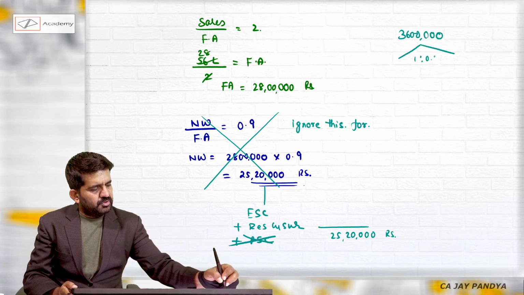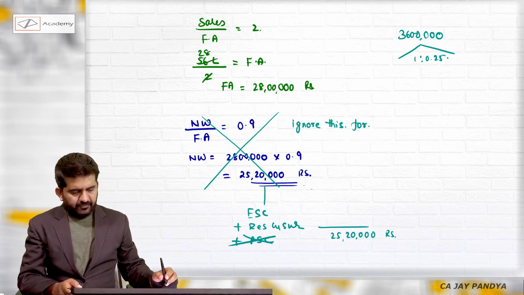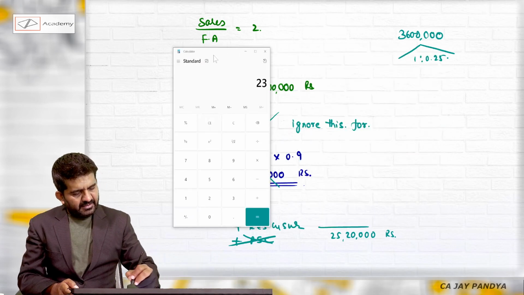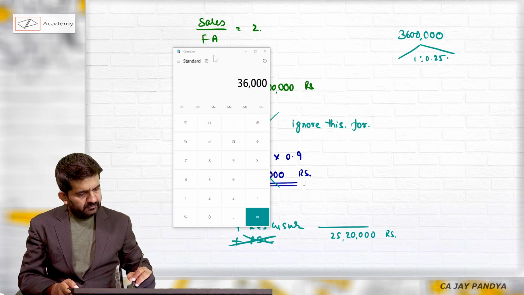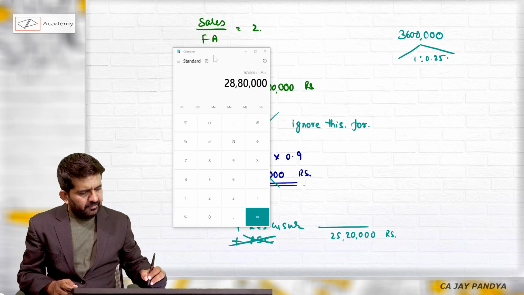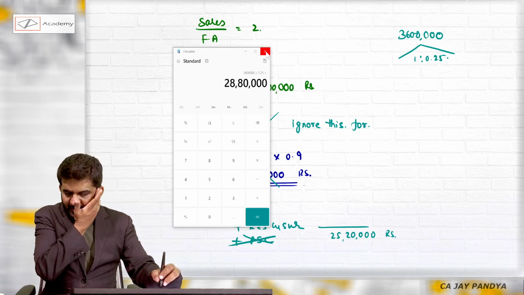One is to 0.25, that is 36 lakhs divided by 1.25 is 28,80,000.